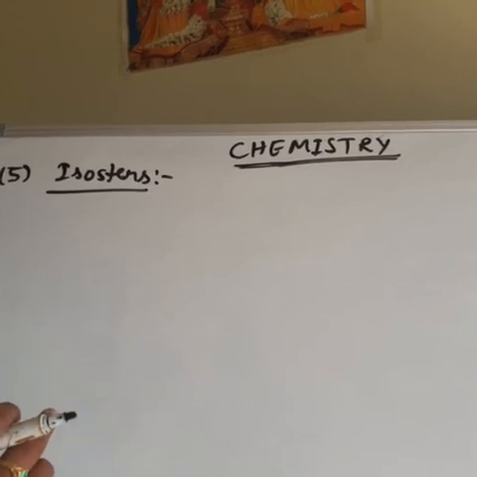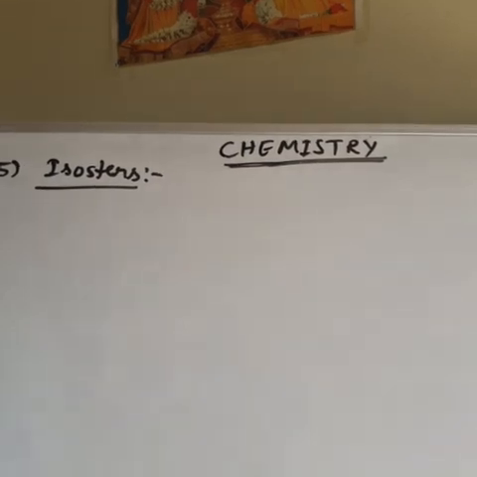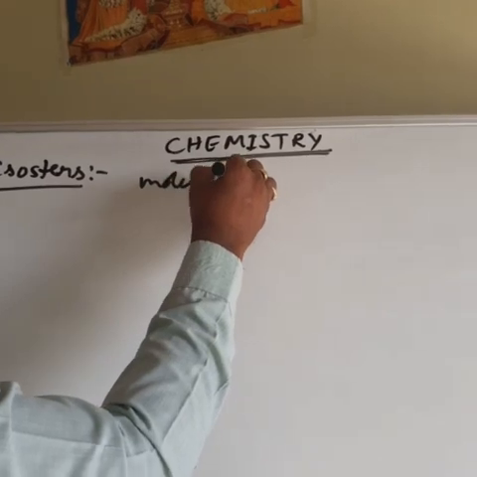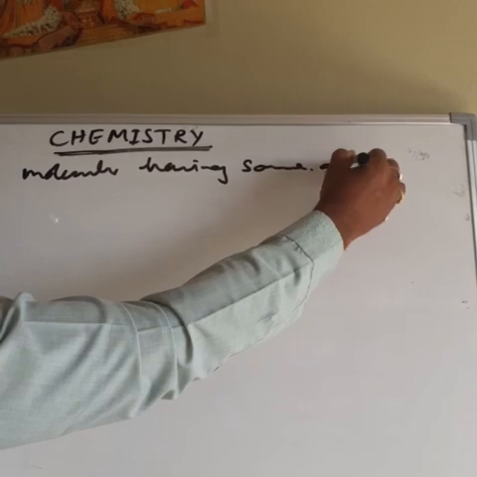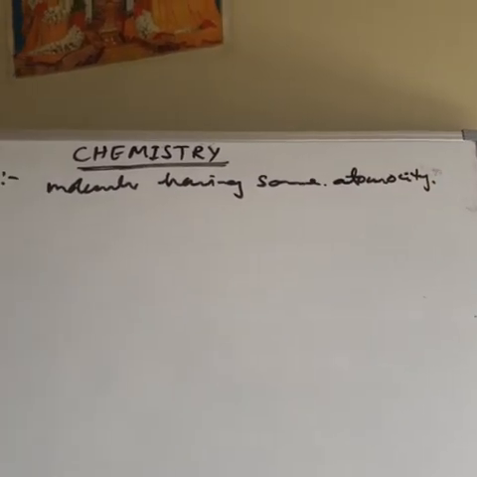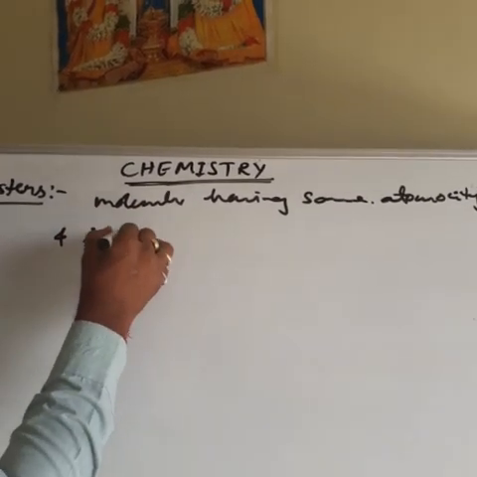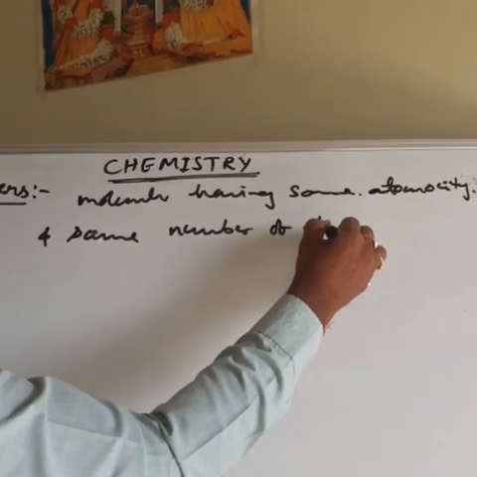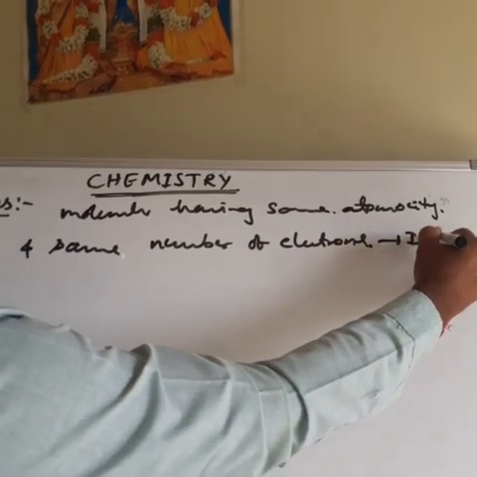So once again, isosters are molecules having the same atomicity and the same number of electrons.